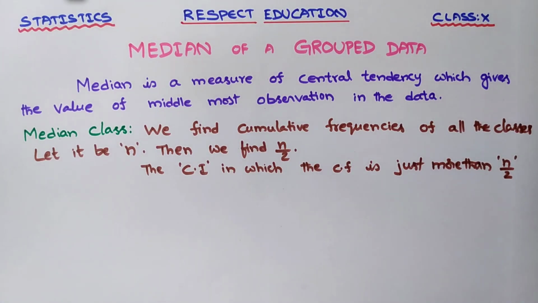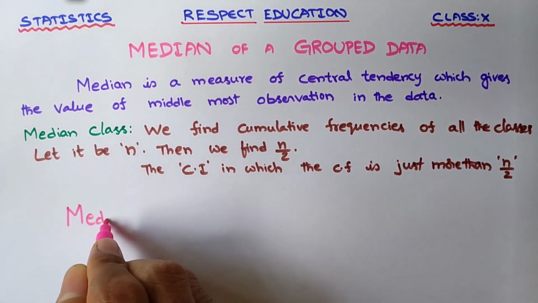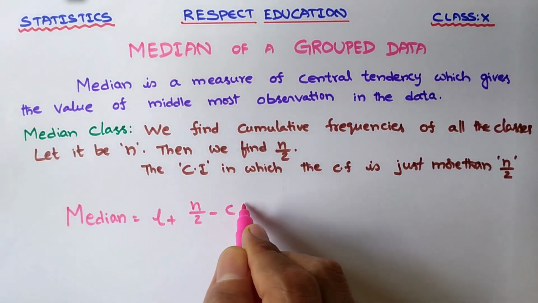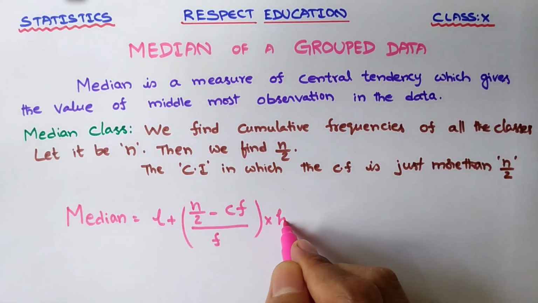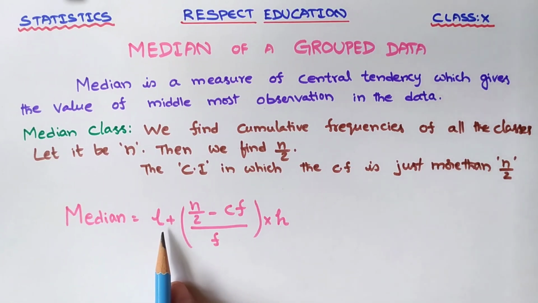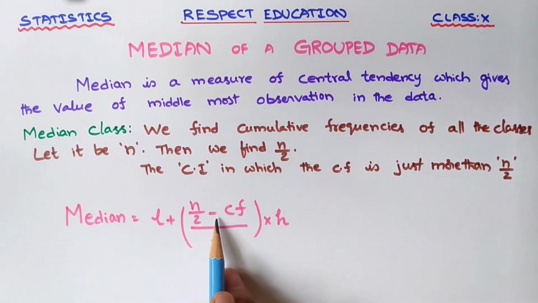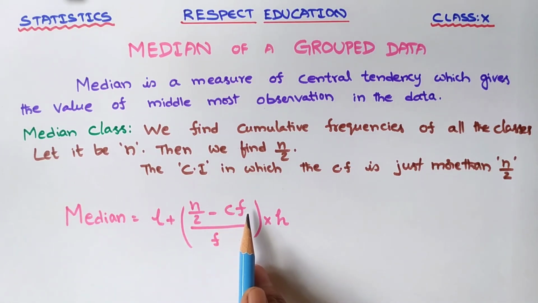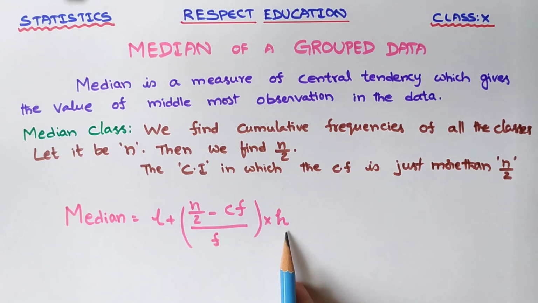Now we see the formula which is suitable to find median. See, this is the formula. Median equal to L plus n by 2 minus CF, CF is for cumulative frequency, by f into h.